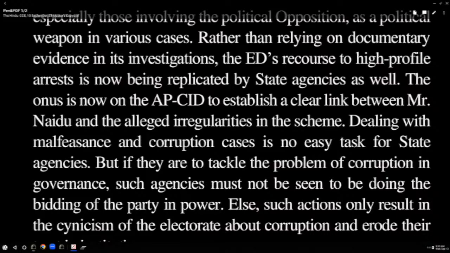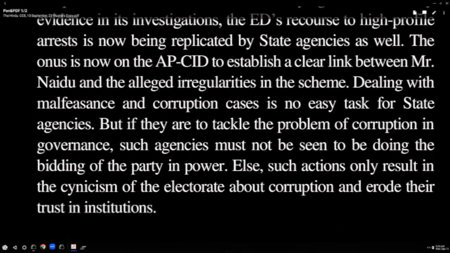Dealing with malfeasance and corruption cases is no easy task. Here we can also say not an easy task, no easy task. Underline that, nothing wrong with that. For state agencies, it is not that easy to prove a case like this. It's a very complicated thing. A lot of people perhaps involved in this scam. But if they are to tackle the problem, underline the word tackle. I'm sure you all know the word tackle. Means what? Deal with. But if they are to tackle, underline they are to tackle, an important pattern.